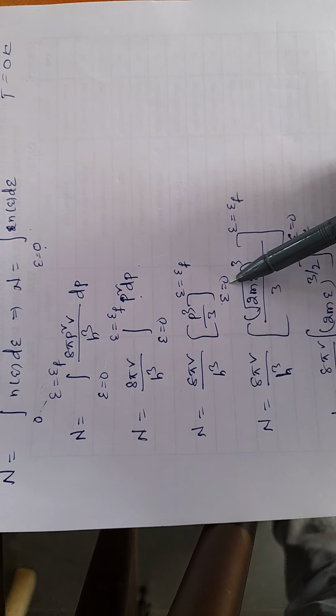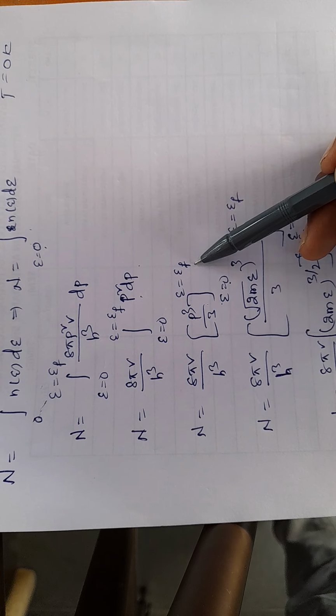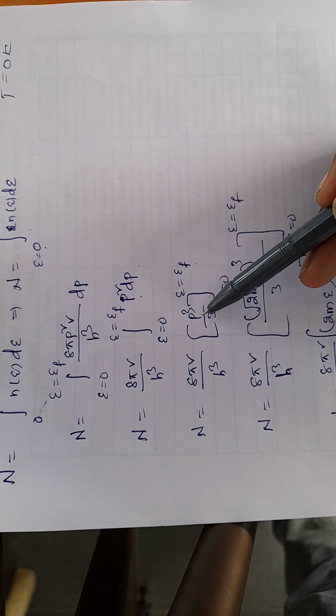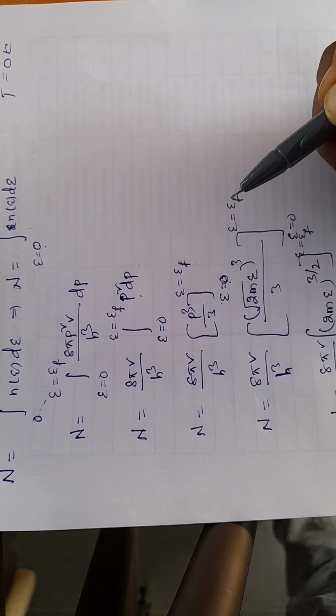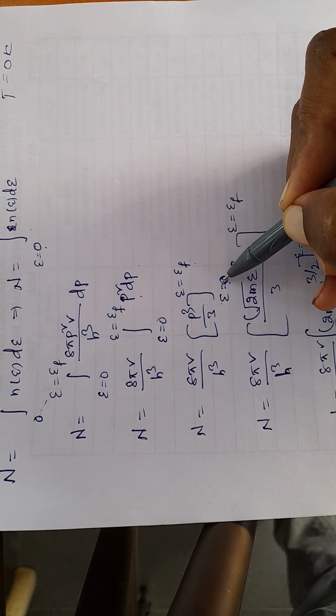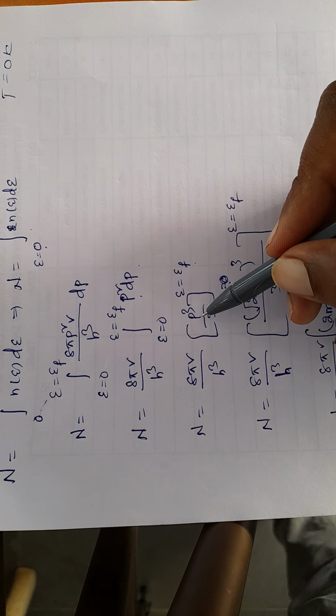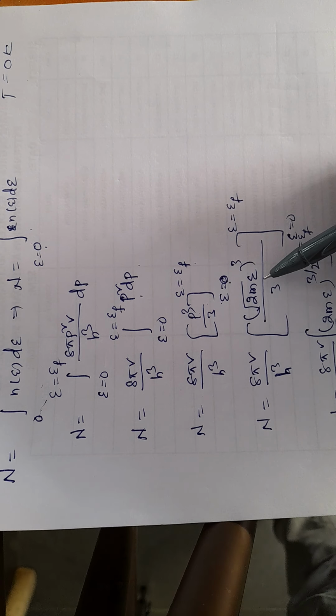Here we have the energy limits, E equals 0 to E equals EF. But p doesn't have values from 0 to EF; the kinetic energy only has limits from 0 to EF. So I am changing the momentum into kinetic energy.